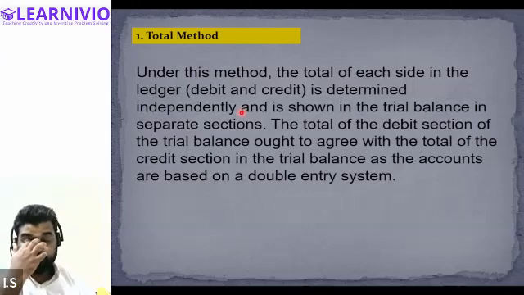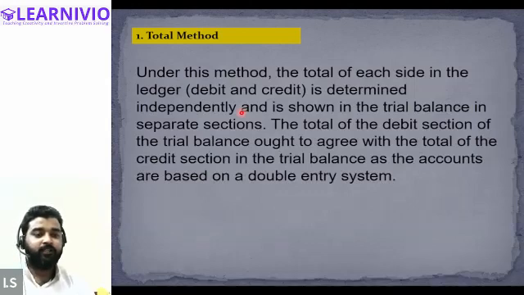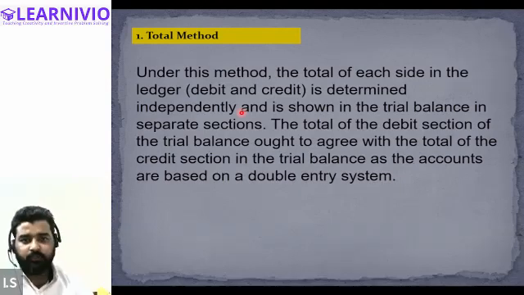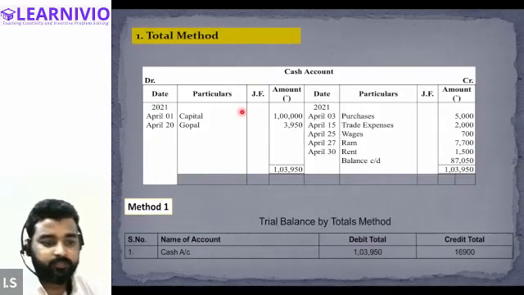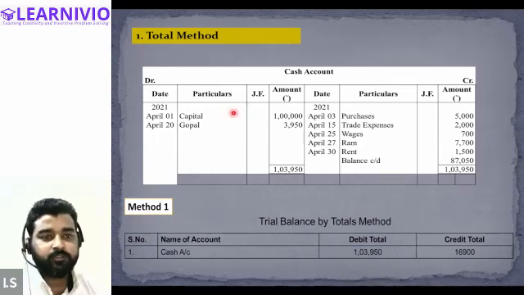Okay, so this is the total method. Under this method, the total of each side in the ledger is determined independently and is shown in the trial balance in a separate section. The total of the debit section of the trial balance ought to agree with the total of the credit section in the trial balance, as the accounts are based on the double entry system. So basically, in the total method, we will be preparing the trial balance like this.